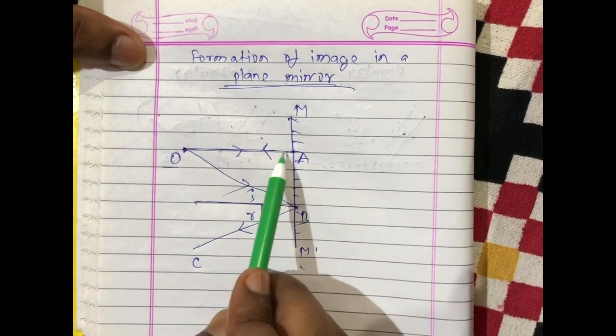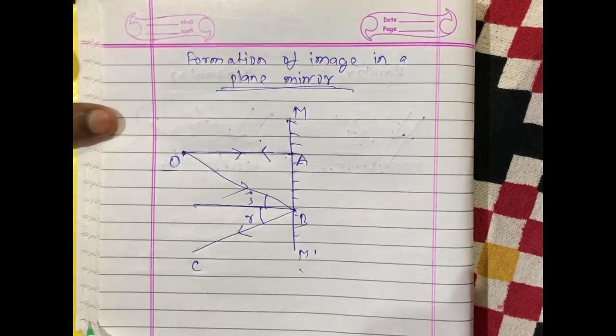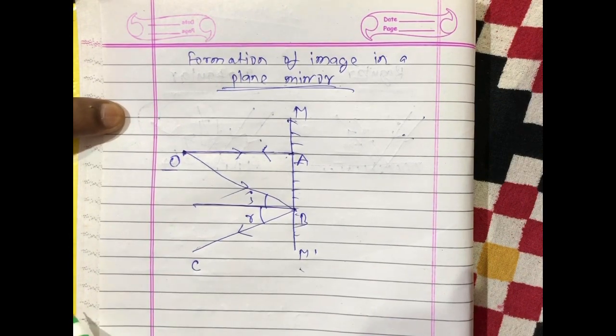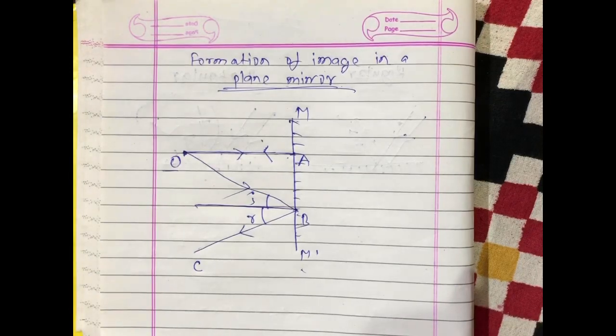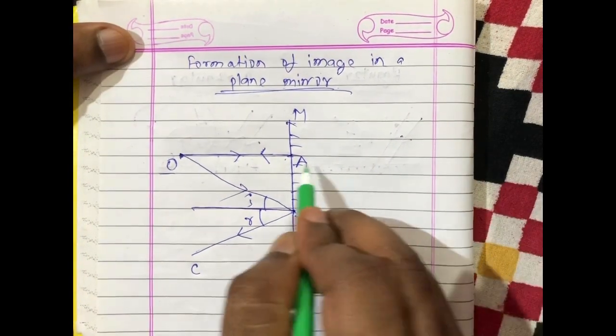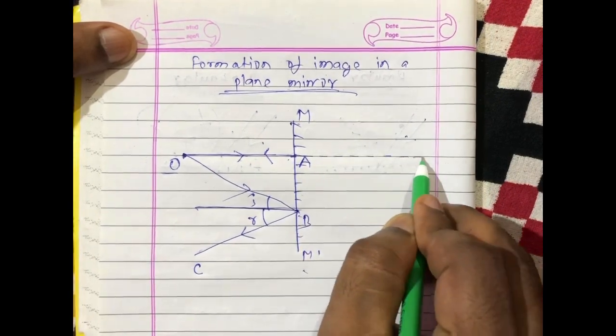Now you can see that one reflected light ray AO goes in this direction, another reflected light ray BC goes in this direction. You can see that they are diverging, so these two reflected light rays cannot actually meet. So we are going to produce back these two light rays.